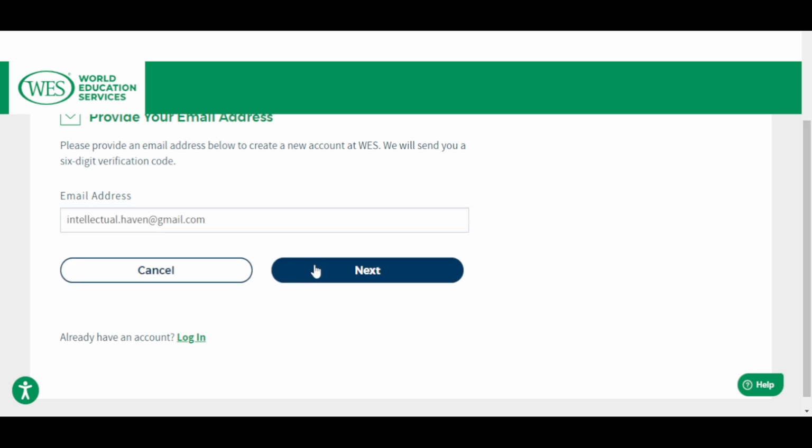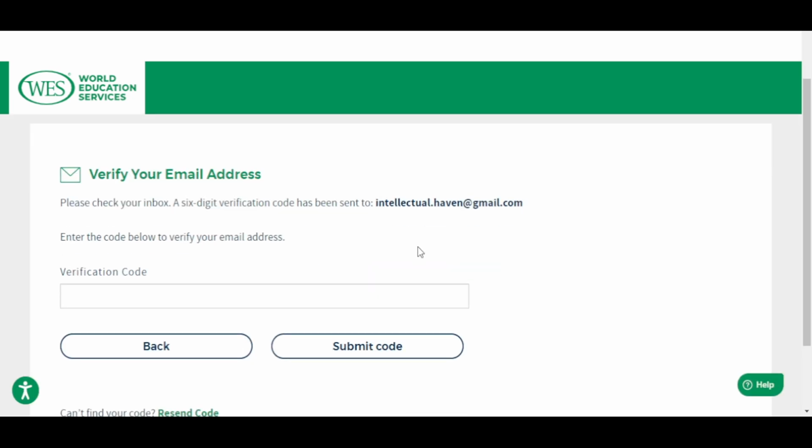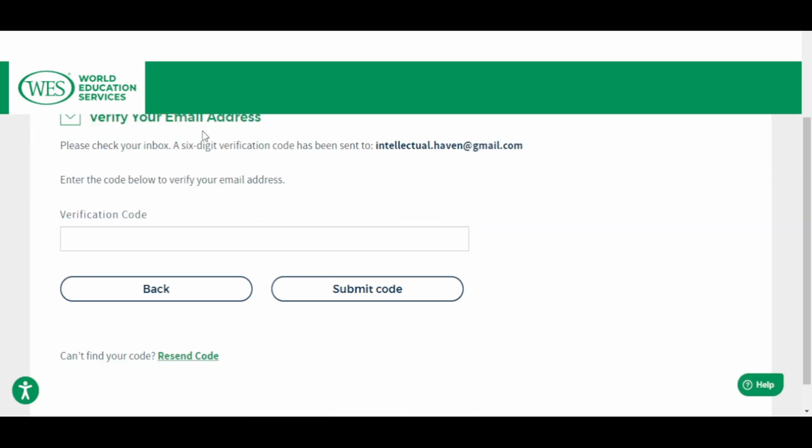Then I'll say next. Right? So it's asking that I should check my email. There'll be a 6-digit verification code that would have been sent to my email. All right. So I'm just going to check now and I'm going to input it. So just give me a moment. I'm checking for the code so I can put it in.